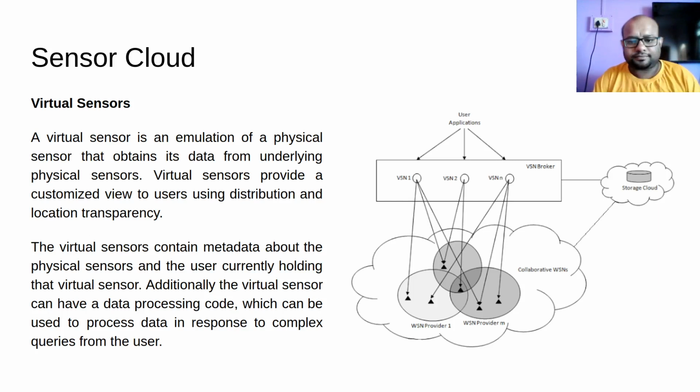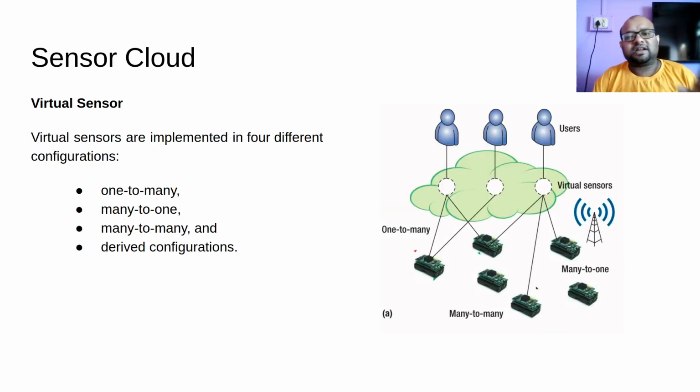There are four configurations in virtual sensor: one to many, many to one, many to many, and derived. Let us talk about the first three: one to many, many to one, and many to many. We will talk about the derived configuration a bit later.